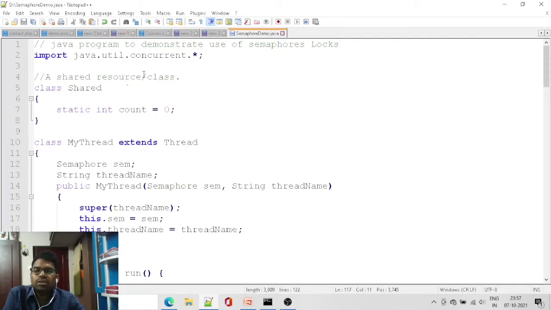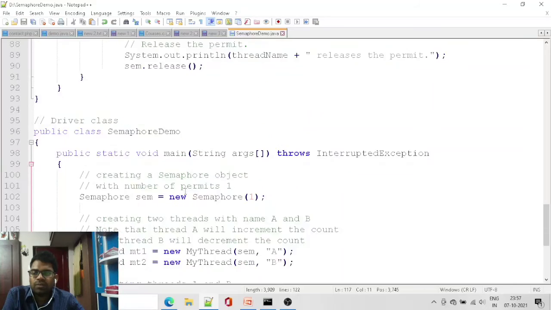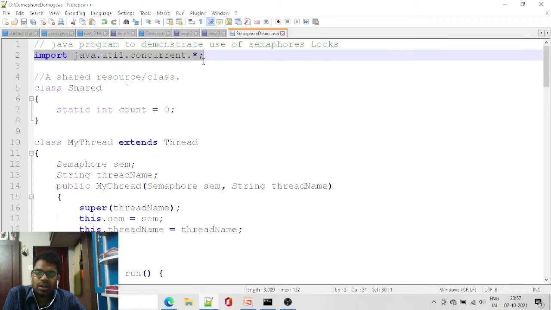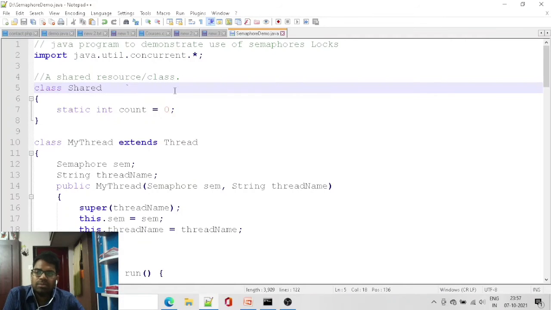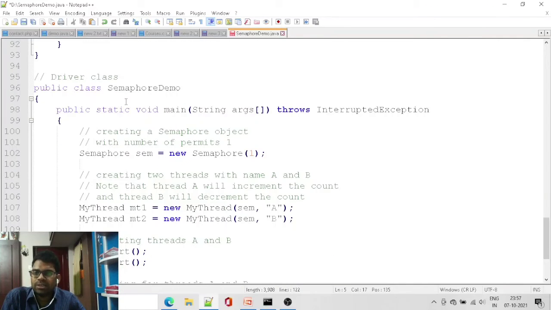We need to look into the code from the public static void main, not from the beginning of the program, but you can look into the preprocessor statement, where we are using java.util.concurrent.*. That means we are accessing all the functionalities under the concurrent package. Here the class name is SemaphoreDemo.